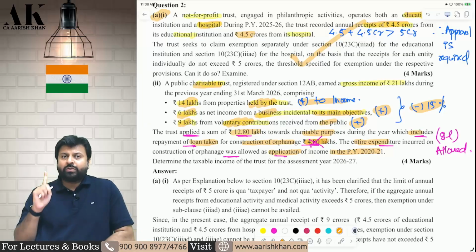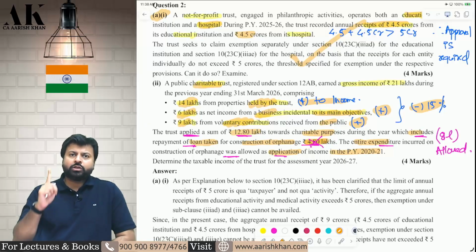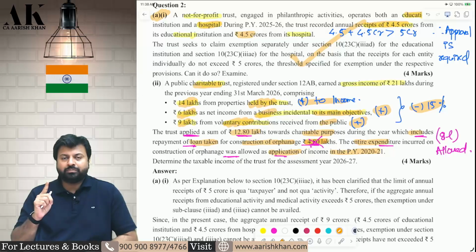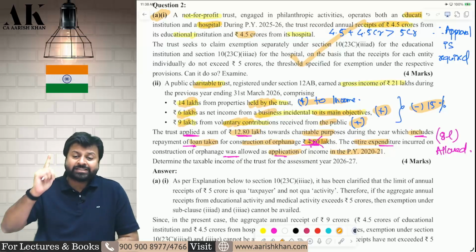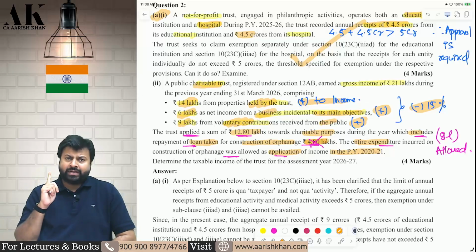Listen carefully. In 2021, very important point. The year is also important. Pay attention to the year also. In financial year 2021 you would have taken a loan of 4.8 lakhs.